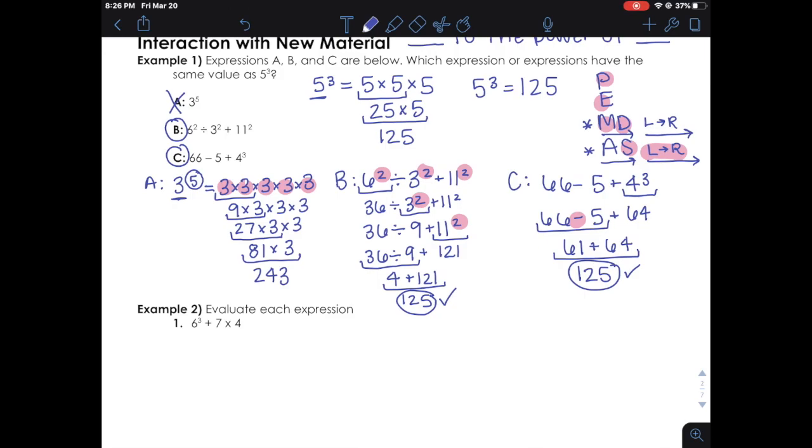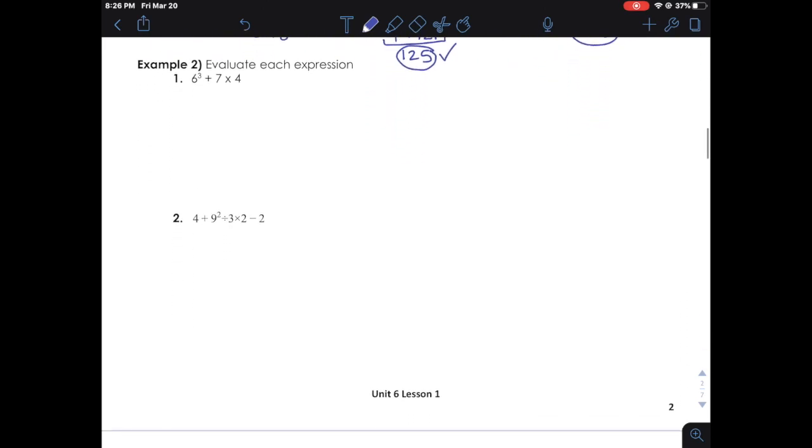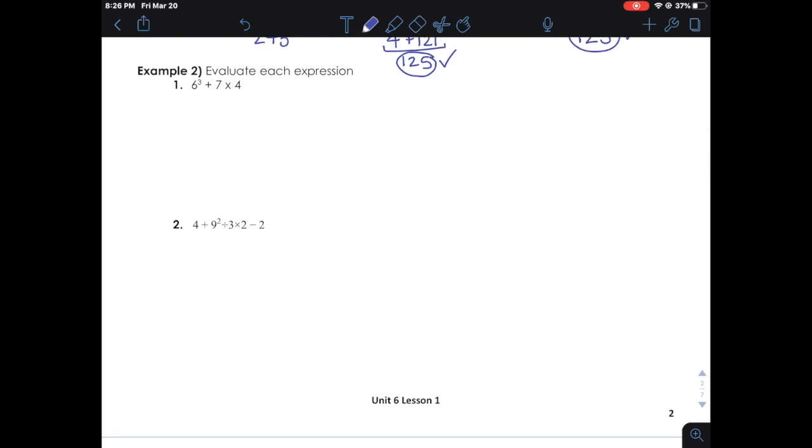So that was a lot. If you need to go back and rewind it, you can pause it as you need to. But let's go ahead and move on to example number 2. Two more problems we're going to work out together. It says evaluate each expression. And what the word evaluate means is to solve. Solve each expression, okay? So we always start with PEMDAS, and it's a good idea when you have a number sentence that has multiple operations to always write PEMDAS on the side. Then you can use it as a checklist. All right, so let's get started.